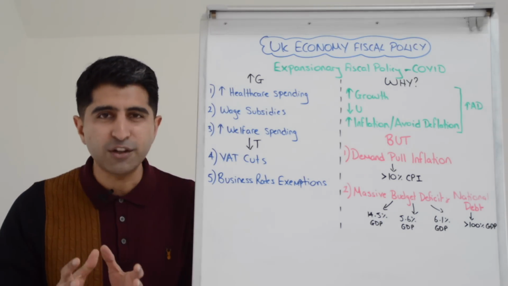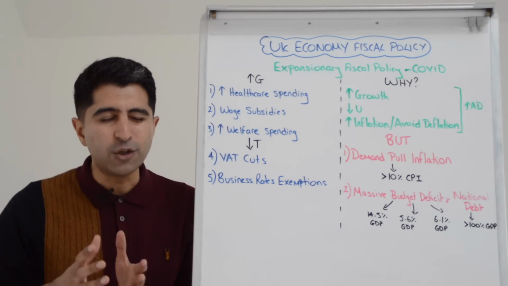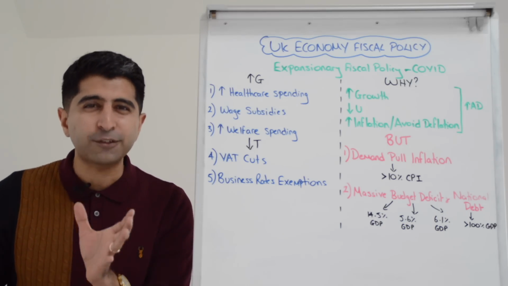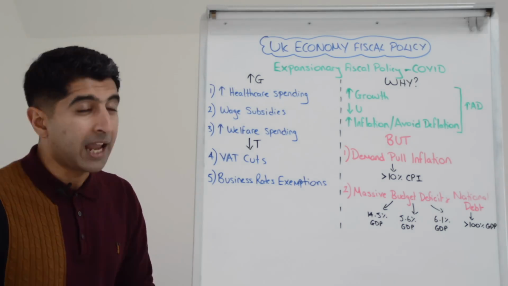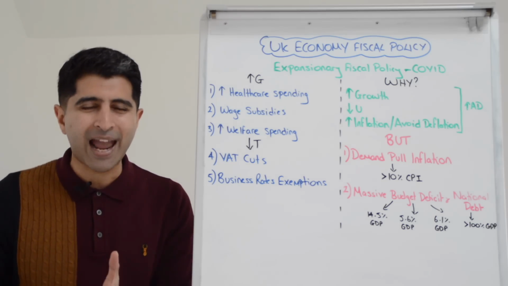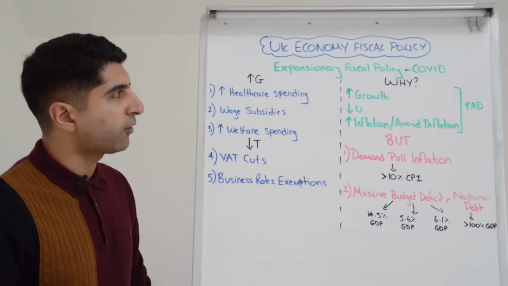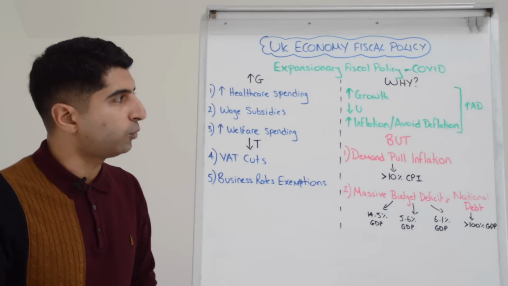The first major theme is what happened in the UK during COVID times. We used heavy expansionary fiscal policy in both ways. Massive increases in government spending, massive tax cuts to try and drive our economy out of a major economic crisis. Let's focus on what the policies were.